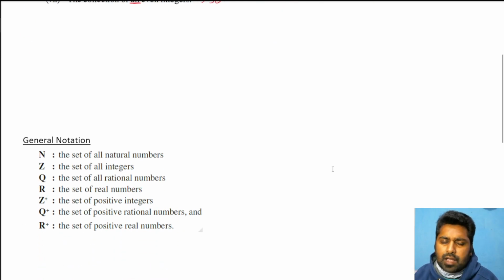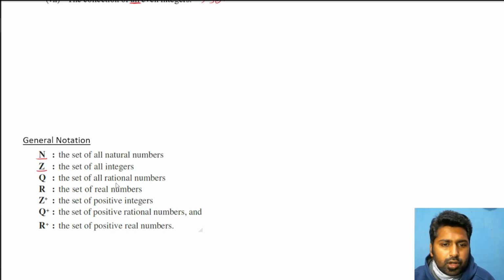Now there are certain notations that we'll be dealing with a lot in other chapters also, so those notations should be clear. The set of all natural numbers will be represented by capital N. That's fixed. The set of all integers, positive as well as negative numbers, will be represented by Z.